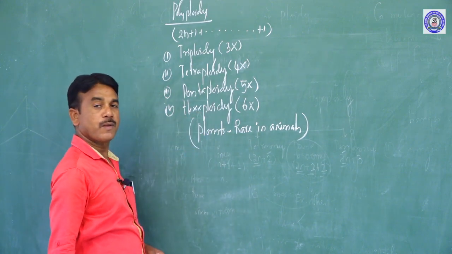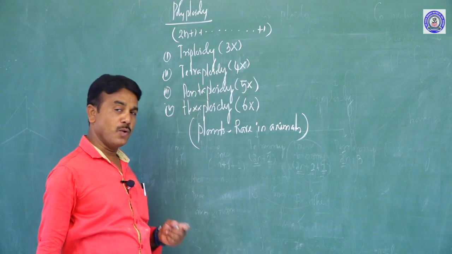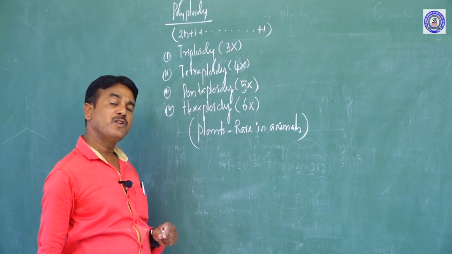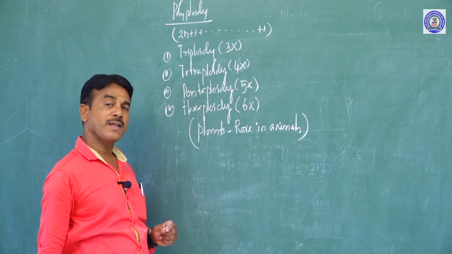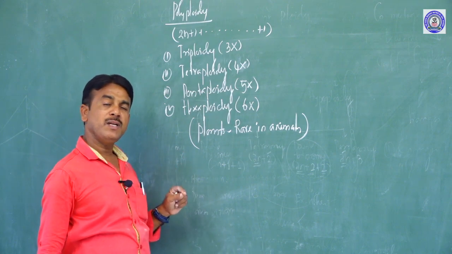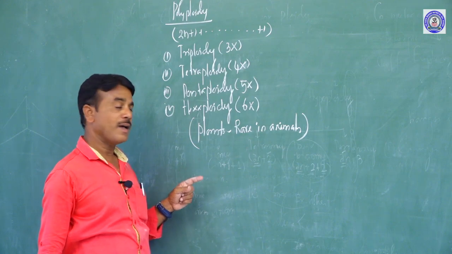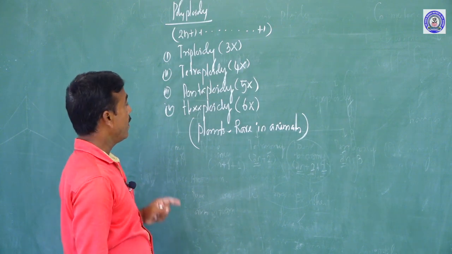Because you can alter the chromosome number in plants alone. It is not possible to change the chromosome number in animals. So the polyploidy process is applicable particularly in plants, and absent or rare in animals.